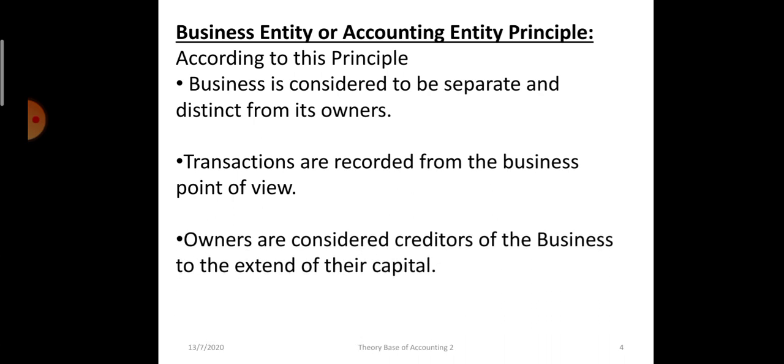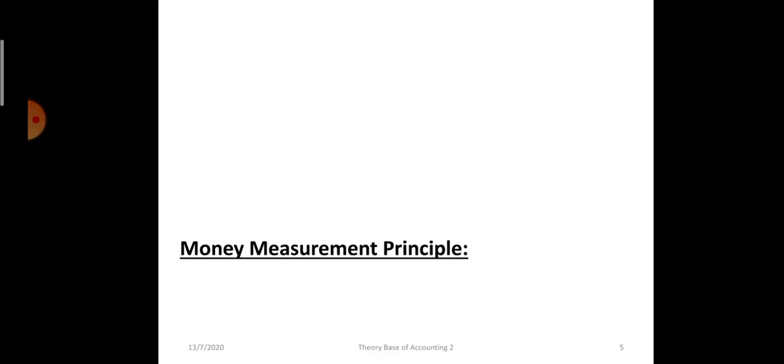And last point, owners are considered as creditor of the business to the extent of capital. That's why when we prepare balance sheet, capital is shown on the liability side of the balance sheet of the business. Okay, capital is considered as an internal liability.